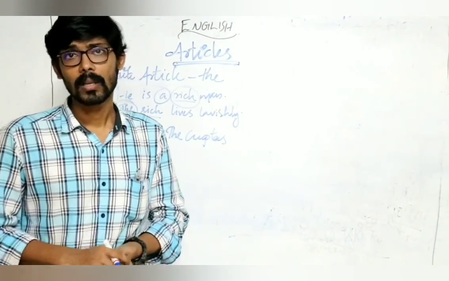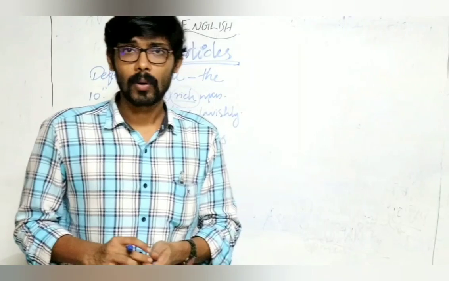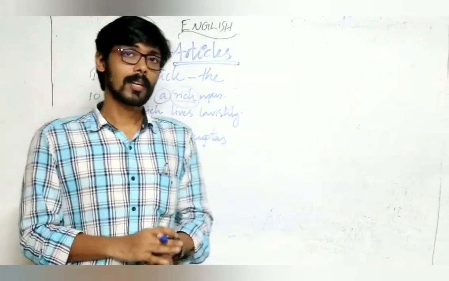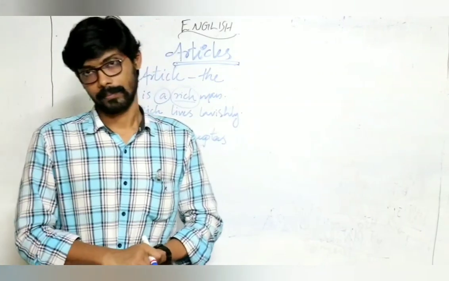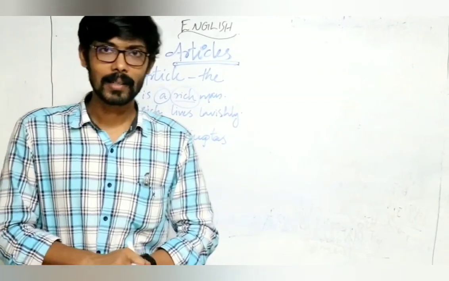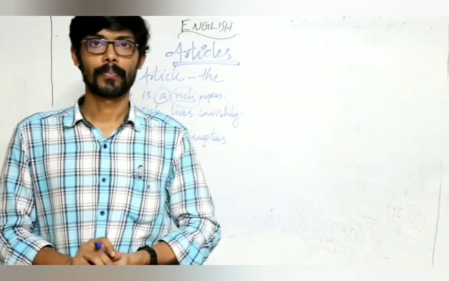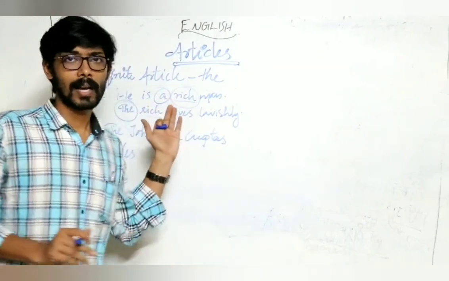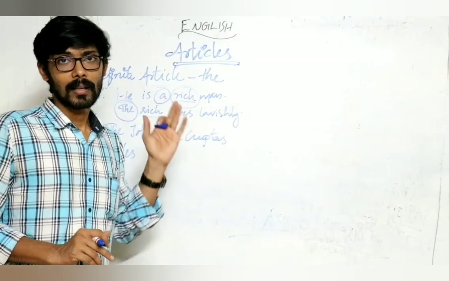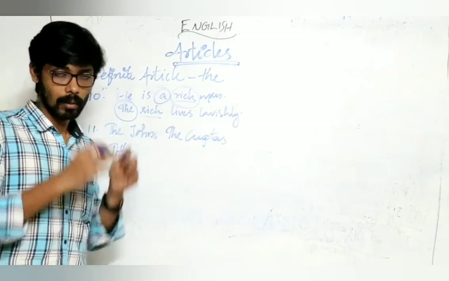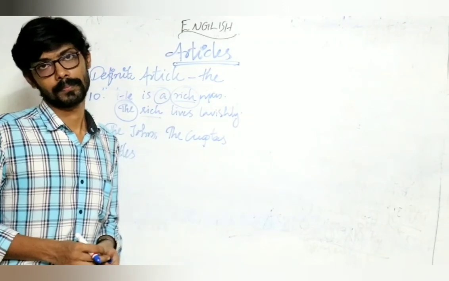Then we use the article the before the names of musical instruments that come after verbs like play, like. For example, he plays the violin, I like the harmonium. Then, before an adjective, if you use the article the, it means all the members in that group.